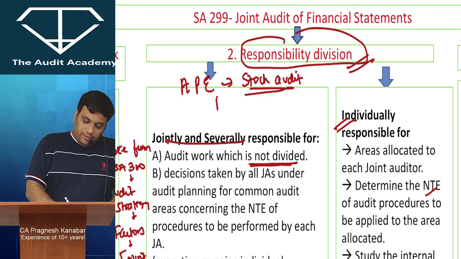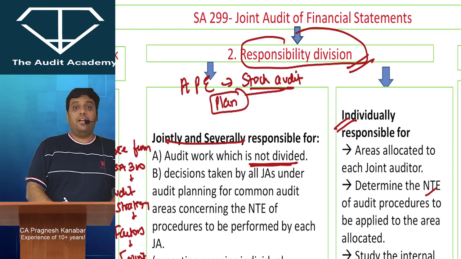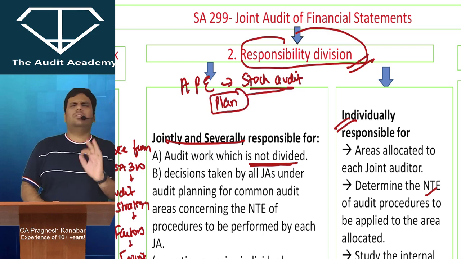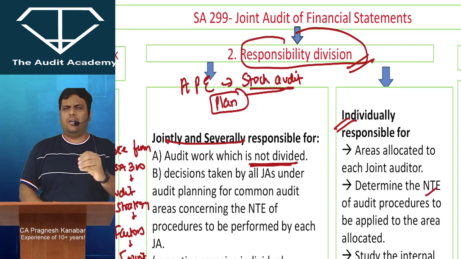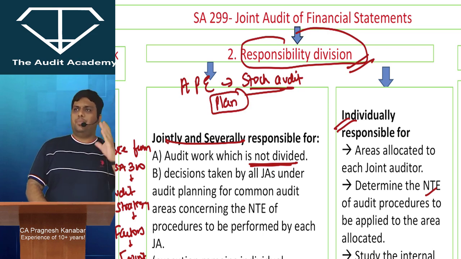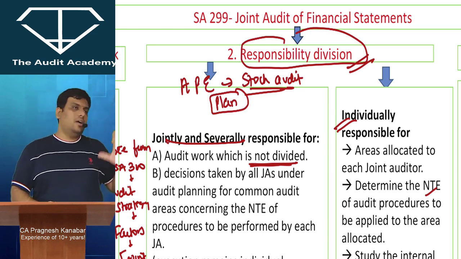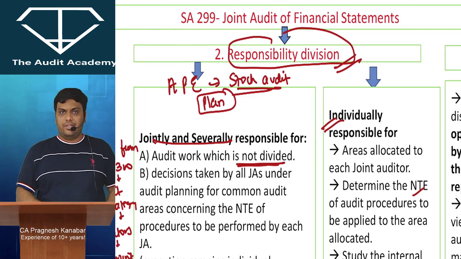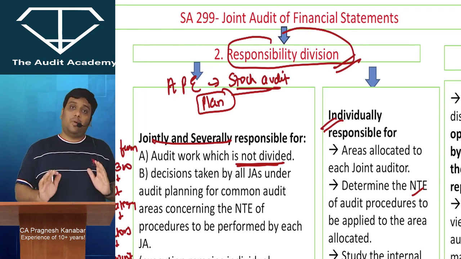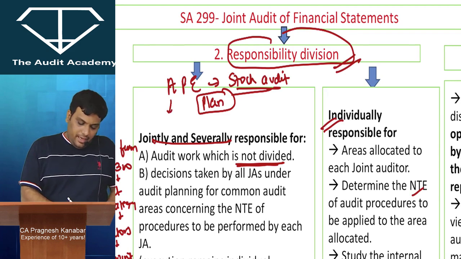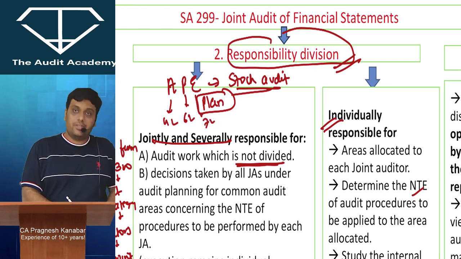All three of them came together and did proper planning. Planning was done in the most appropriate manner. All the points of standards on auditing, accounting standards, everything were taken into consideration for the stock audit, and they developed a proper plan. Then A was given 4 locations, P was given 6 locations and E was given 7 locations.